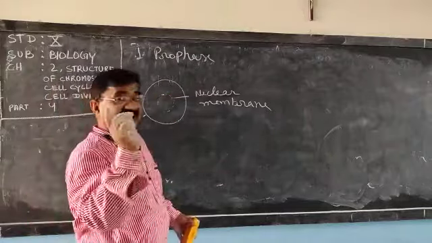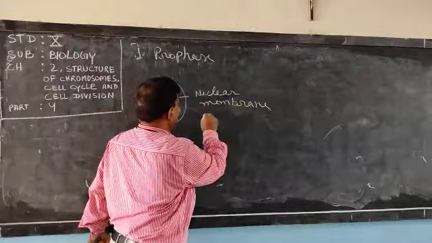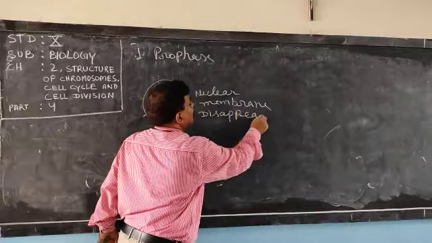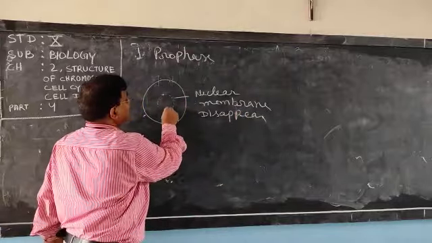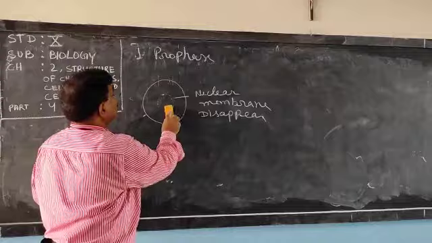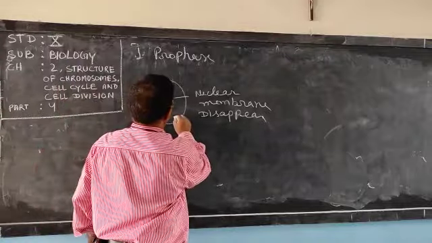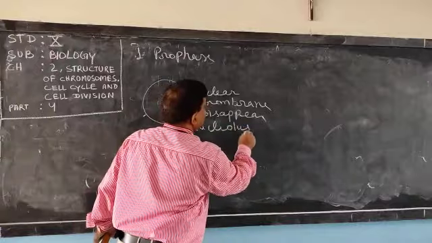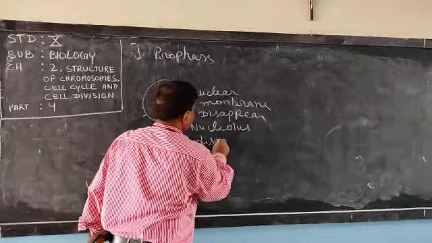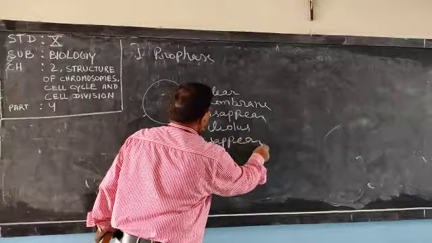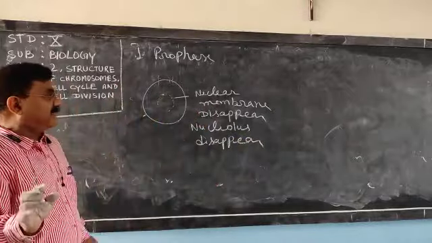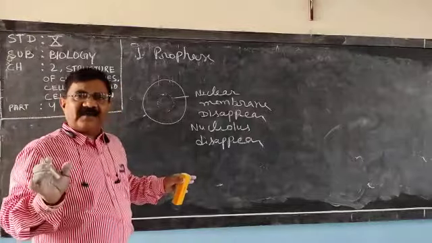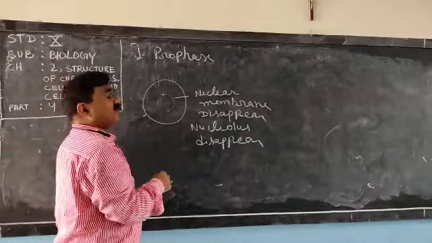So the first change that takes place: nuclear membrane disappears. Nucleolus is present. Nucleolus disappears. Second thing, nucleolus disappears. Nuclear membrane disappears.